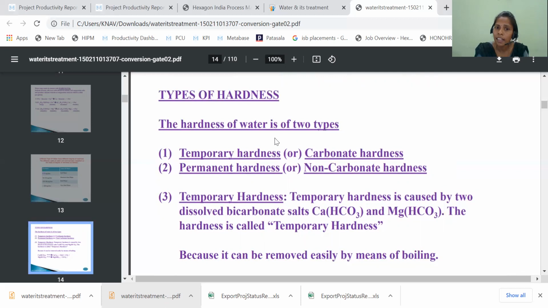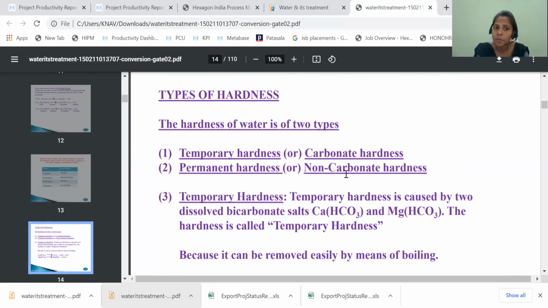The hardness is classified into two types based on its nature: temporary hardness and permanent hardness. Temporary hardness is also called carbonate hardness. Permanent hardness is also called non-carbonate hardness. Temporary hardness means which is temporary. Permanent hardness means which is permanent.